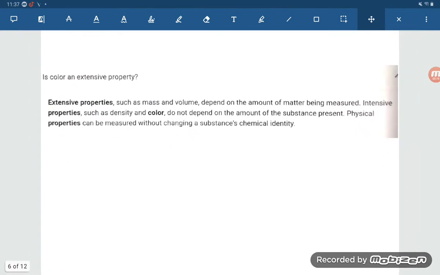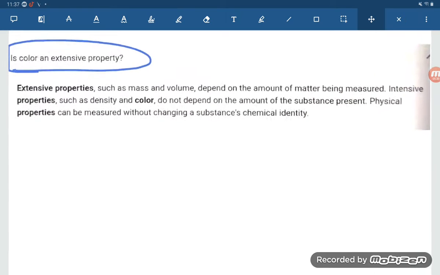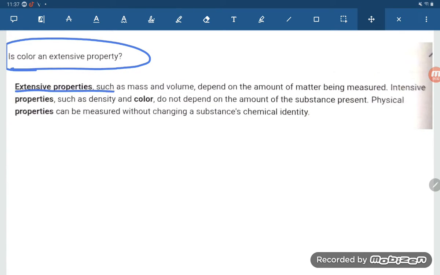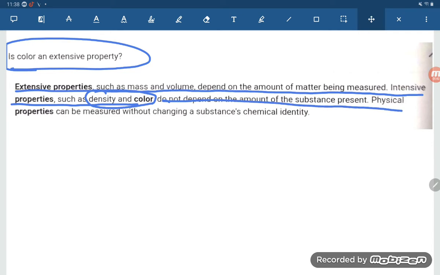Next one, what is the problem? Is color an extensive property? See student, try to understand whether color depends on the amount of substance or not. Extensive properties such as mass and volume depend on the amount of matter being measured. Intensive properties such as density and color do not depend on the amount of substance present.